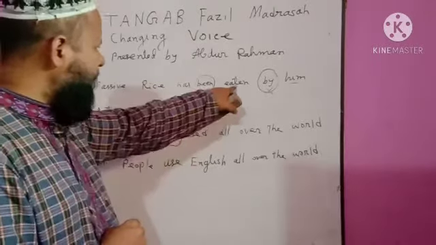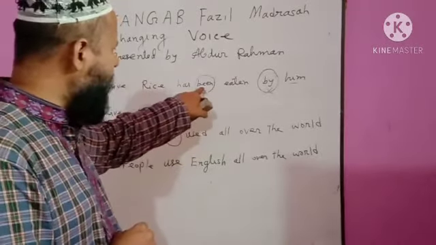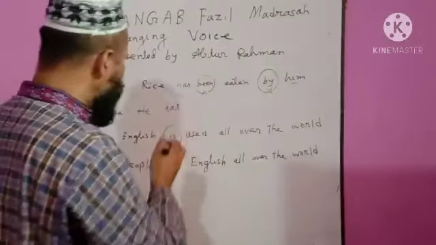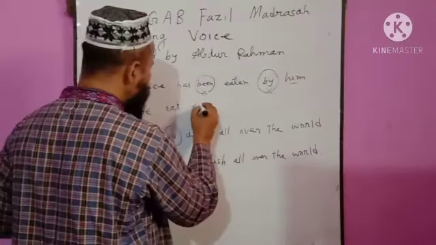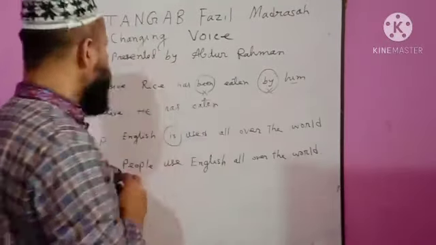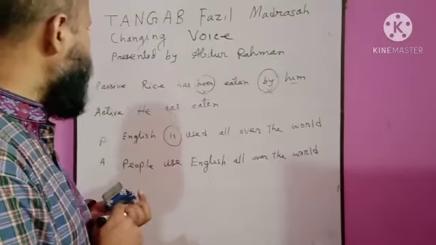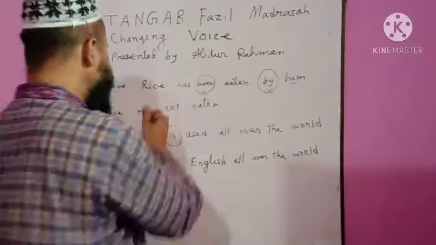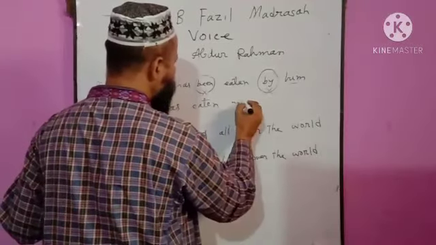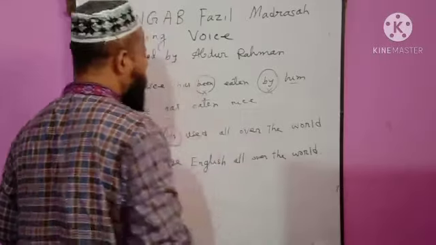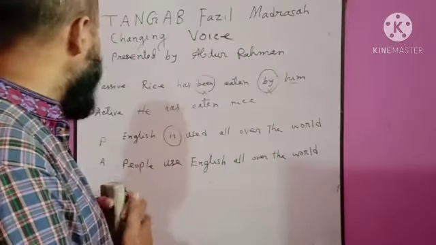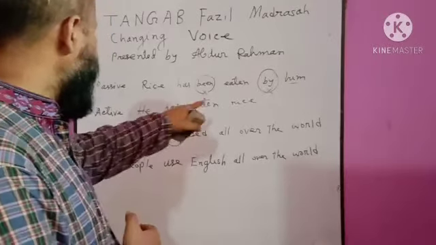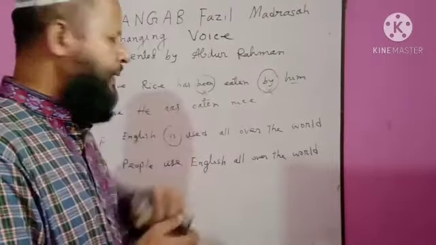Then the main verb. The main verb will be changed according to the verb to be. "Being"? "Being" is past participle. So the main verb will be past participle. He has eaten. After the main verb, we shall use the subject as object. Rice. Rice is subject and it is object in active voice. Rice has been eaten by him. He has eaten rice.